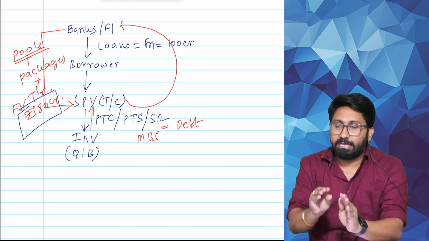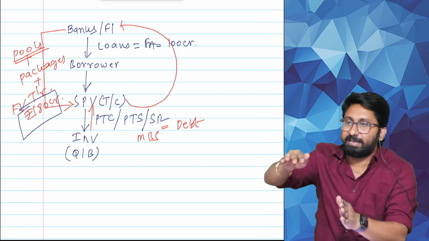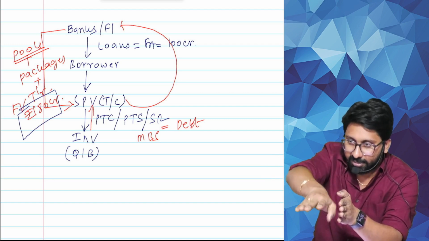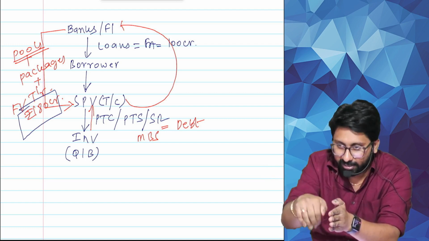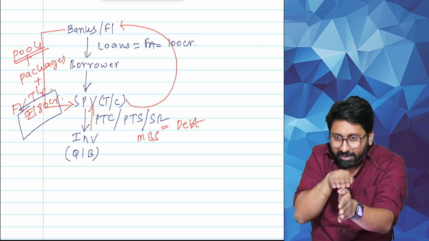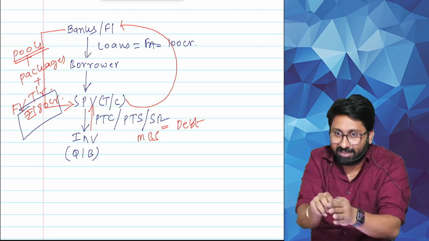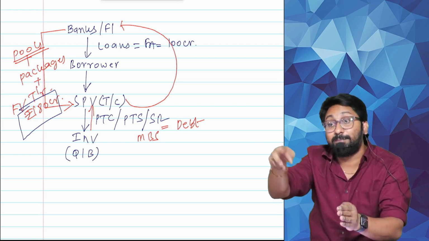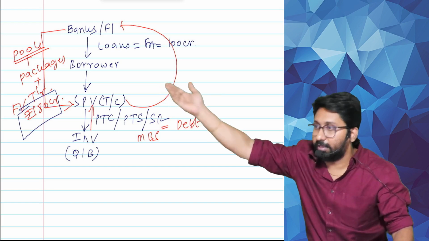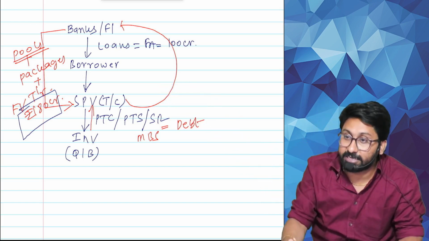Tell me, SPV. SPV is a car. It went to whom? Investor. Take the money, dump it into that car. That car again came to the bank. It's a vehicle or not? Physical vehicle or financial vehicle? That's why the name came as special purpose vehicle. That special purpose is pooling, packing and transferring. That's how the name came.